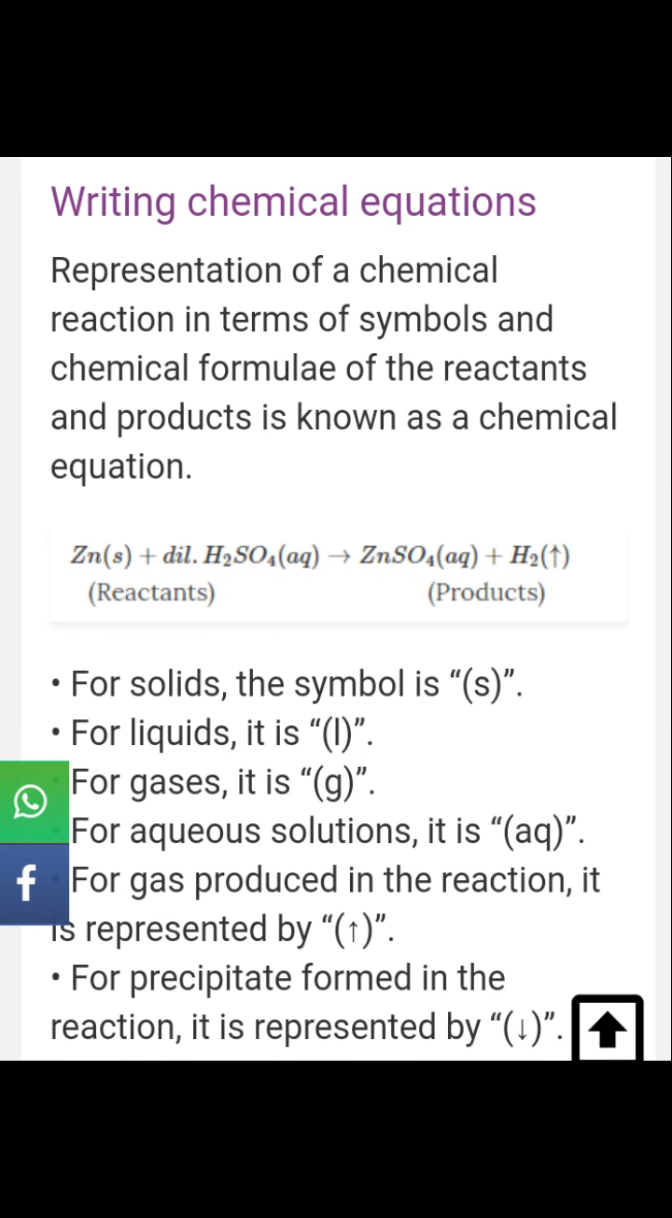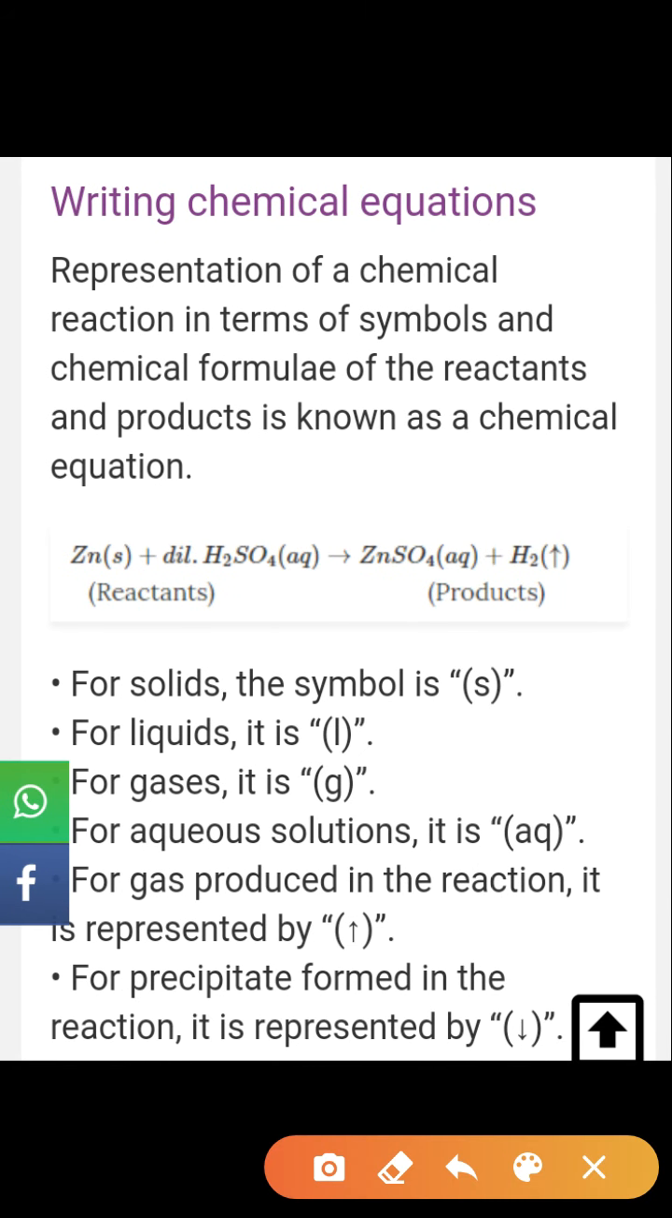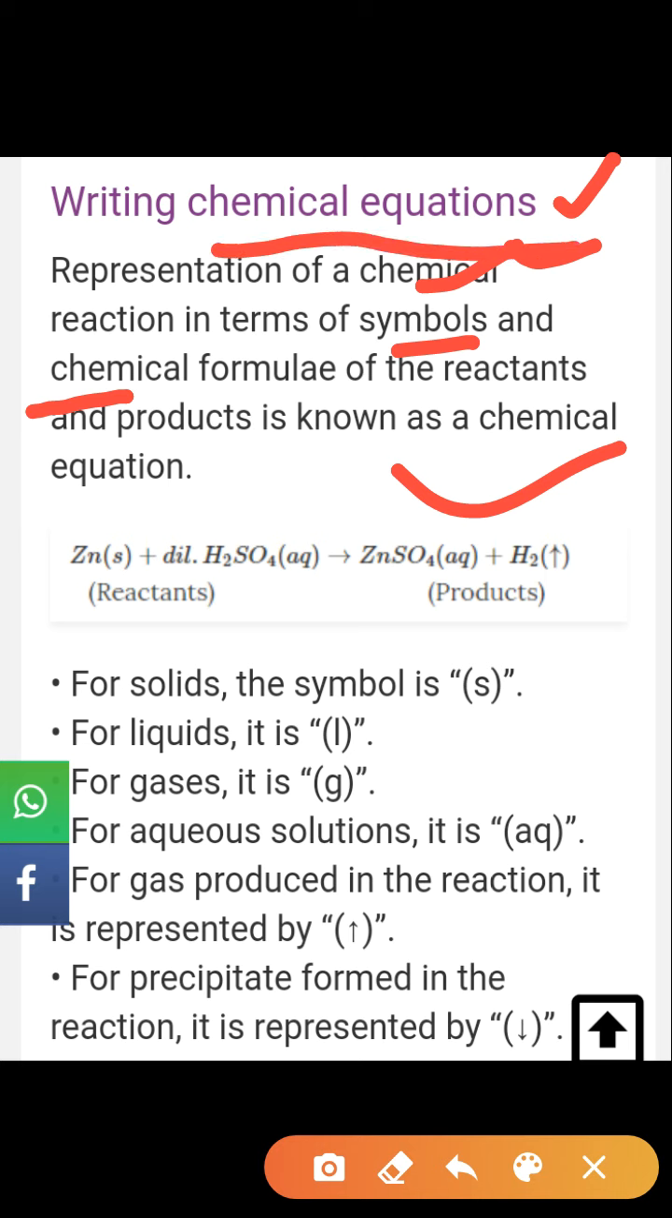Okay. So the next topic is writing chemical equations. How will we write down a chemical equation? Representation of a chemical reaction in terms of symbols and chemical formulas of the reactants and products is known as a chemical equation. When we represent the equation in the form of symbols and chemical formulas of the reactants and products, this is known as a chemical equation. Okay, we can understand this by an example.